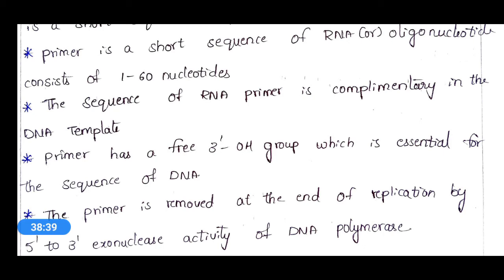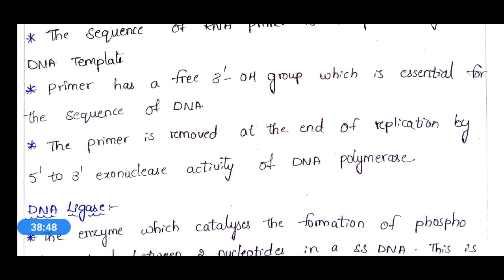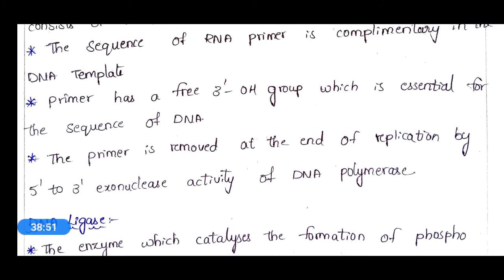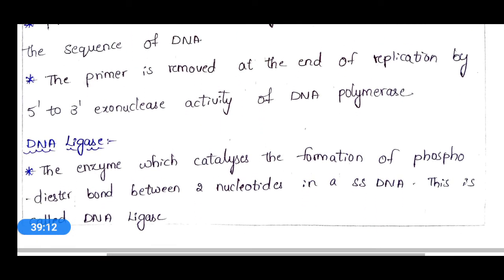That means at the 3' end of the primer, one hydroxyl group is present, and the primer is removed at the end of the replication by the 5' to 3' exonuclease activity of the DNA polymerase. That means after completion of the DNA replication or the polymerization of the DNA template, by the 5' to 3' exonuclease activity of the DNA polymerase enzyme, this primer is removed from the DNA template.